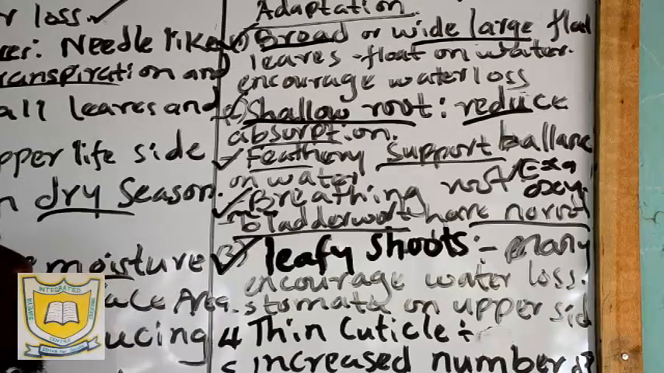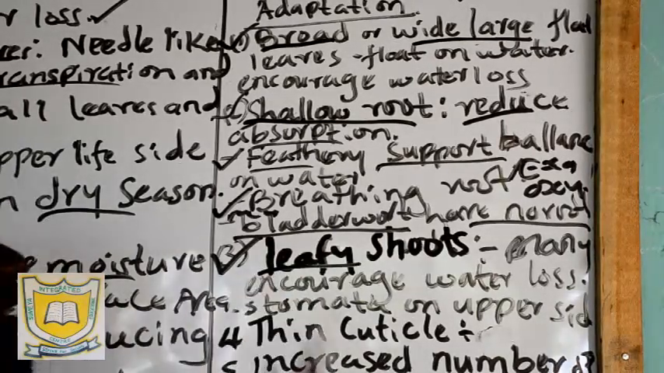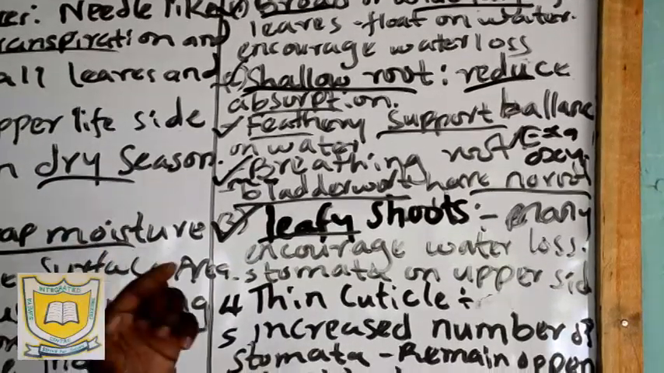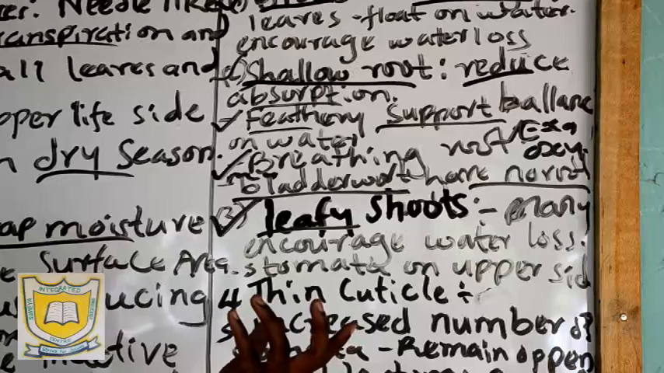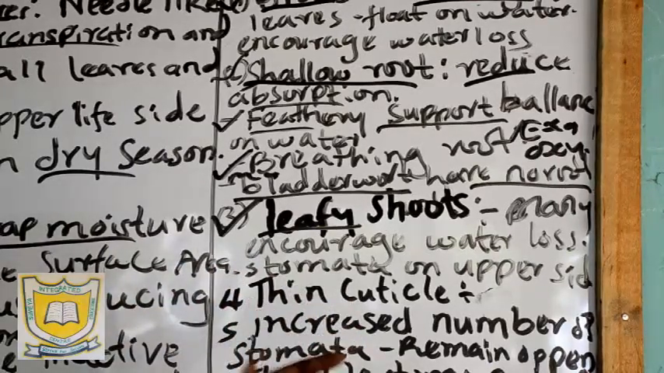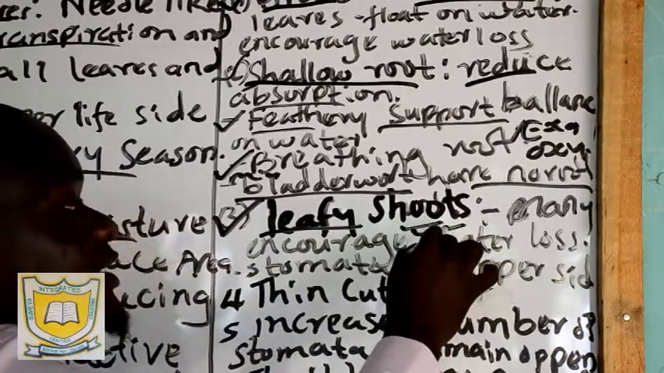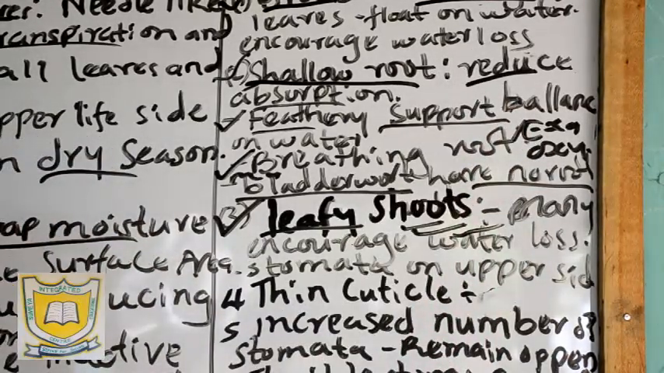The other adaptation is that they have leafy shoots. Leafy means a lot of leaves or many leaves. So we talk of leafy shoots because when it has many leaves, that encourages a lot of water loss. The water loss, we said, is through stomata. When it has many leaves, it has many stomata, hence an increased rate of water loss.